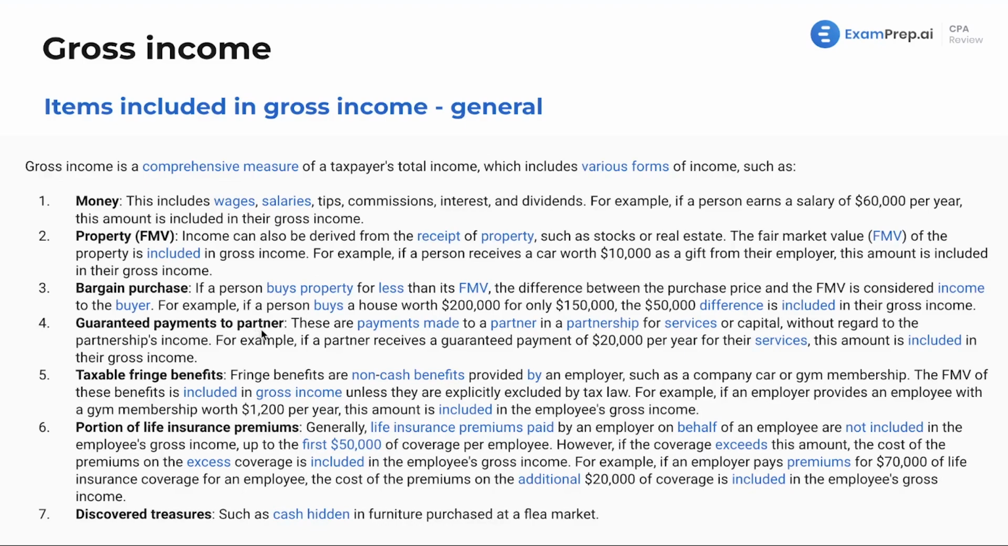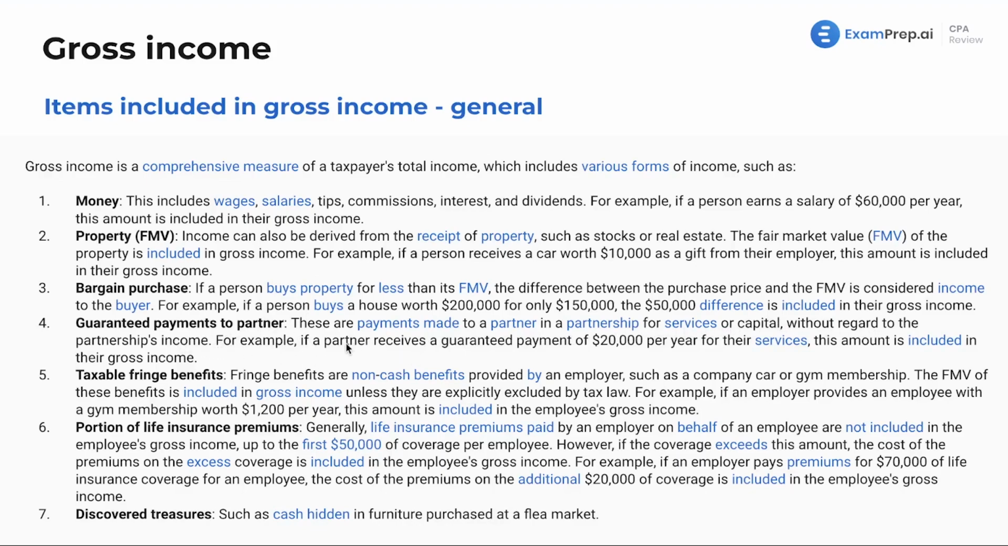Guaranteed payments to partners. We will talk about this a lot more within partnerships. Guaranteed payments are essentially just salaries to partners, but partners in partnerships generally don't receive salaries. So you can think of these as salaries and wages to partners. They are payments made to a partner in a partnership for services or capital without regard to the partnership's income.